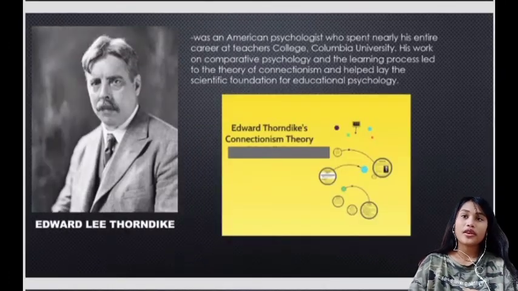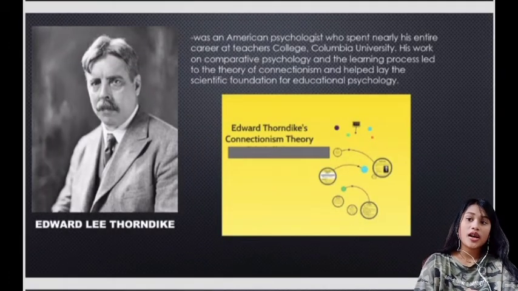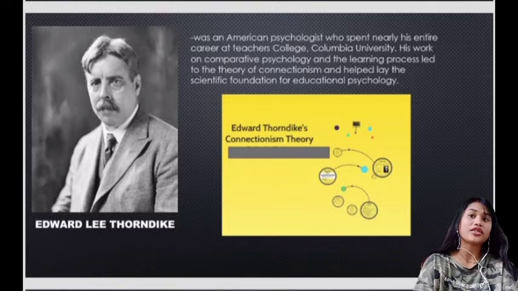So the third psychologist is Edward Lee Thorndike. So Edward Lee Thorndike was an American psychologist who spent nearly his entire career at Teachers College, Columbia University. So his work on the comparative psychology and the learning process led to the theory of connectionism and helped lay the scientific foundation for educational psychology. So he was the founder of the connectionism theory.